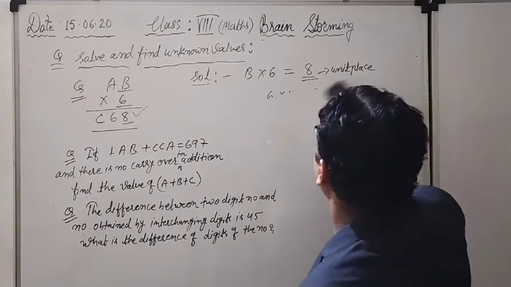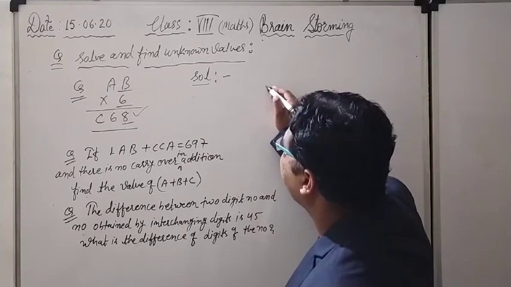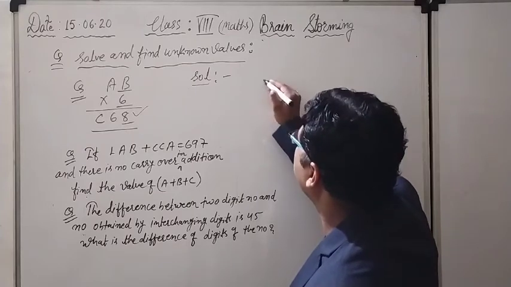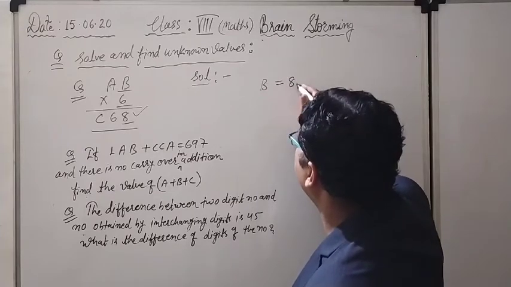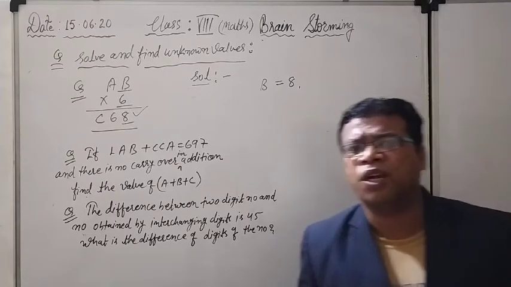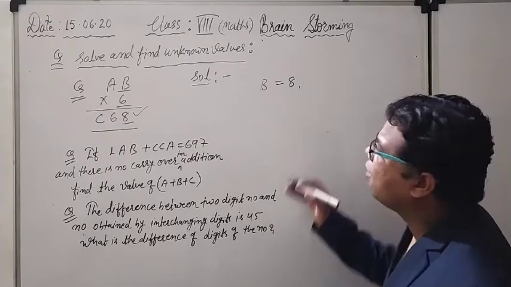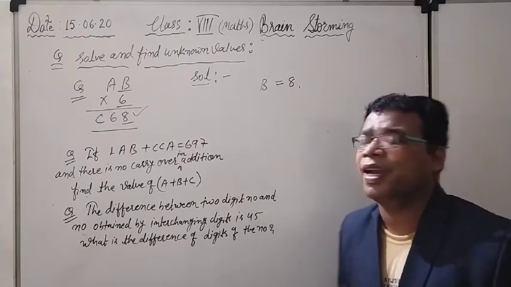I have to go for the 8, meaning the value of B is fixed at 8. Are there more values? See here, 6 times 2 is 12, so 2 is also there, but no. I have to get 8 at the unit place, so only 8 will work.